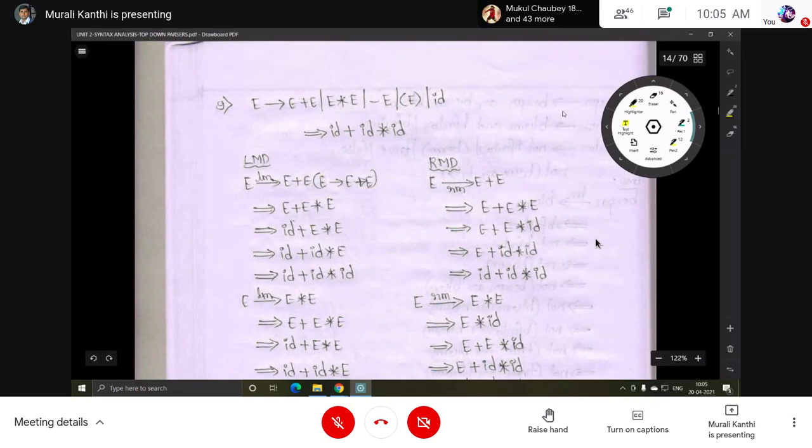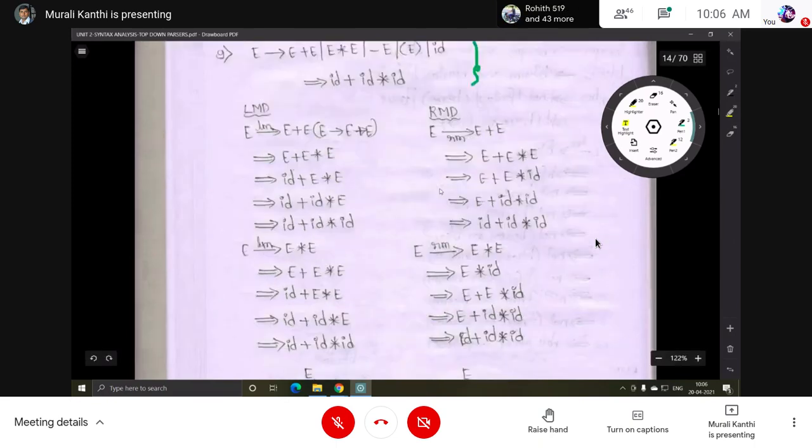Okay, same process used. So what we have seen so far: the leftmost non-terminal in the leftmost derivation. This grammar is an important grammar. In the coming classes, we will take this grammar for all the examples in SLR, CLR, LALR. So I want to explain this grammar.